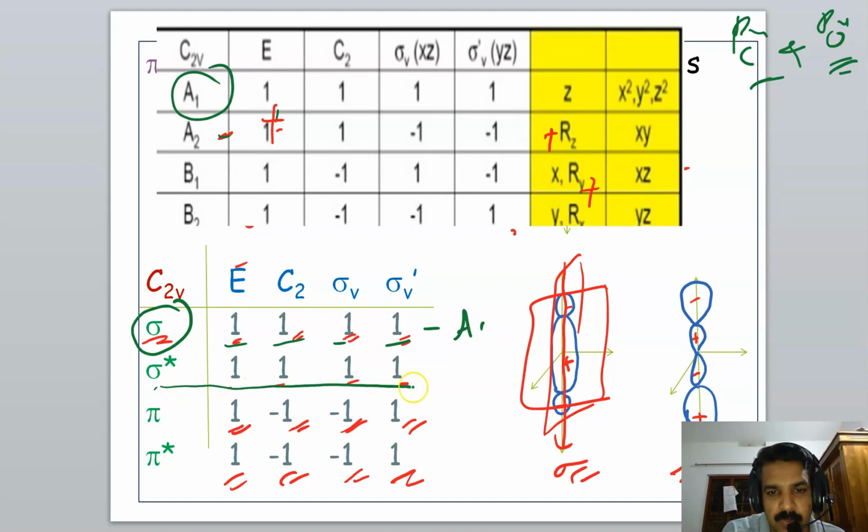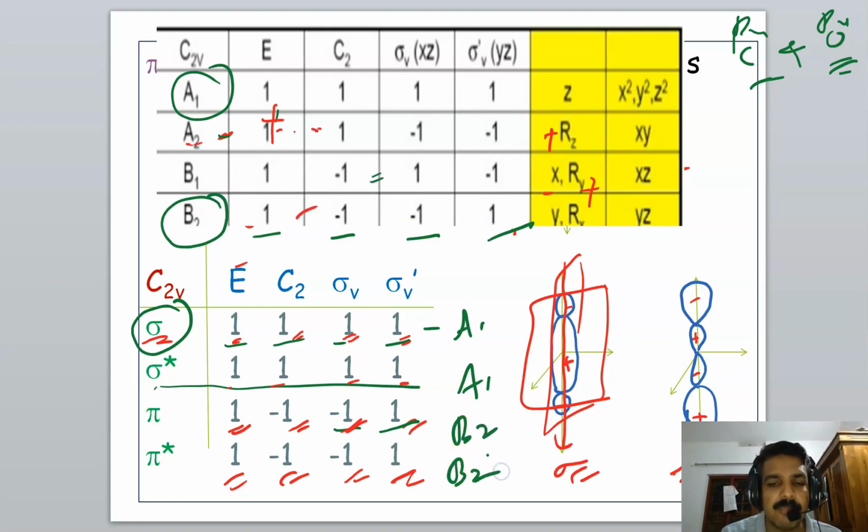And sigma star is also 1, 1, 1, 1. It is also A1 symmetry. Pi and pi star are 1, minus 1, minus 1, 1. Where is that? Here, 1, minus 1, minus 1, 1. It is B2 symmetry. That means the pi and pi star orbitals have B2 symmetry. Listen carefully: the sigma orbital has A1 symmetry, the sigma star orbital also has A1 symmetry, and the pi and pi star orbitals have B2 symmetry.